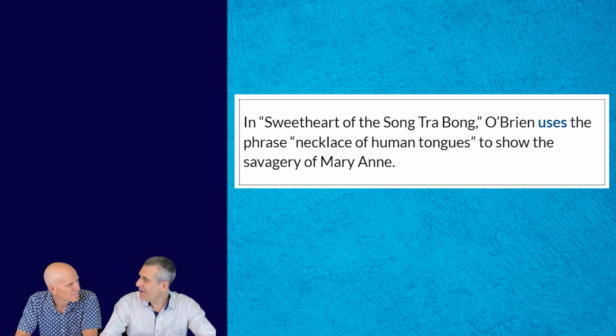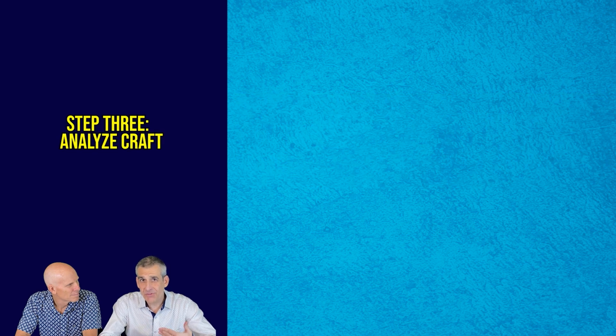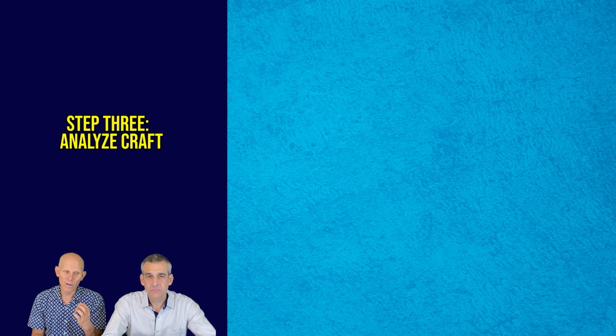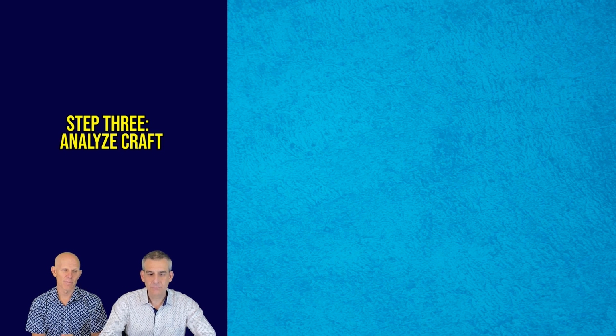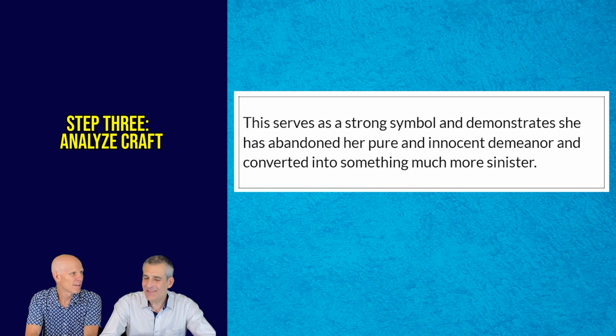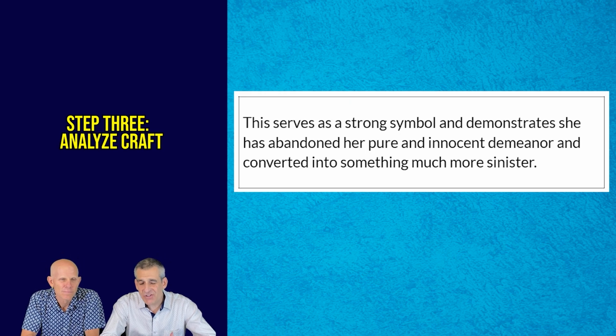Step 3 would be to analyze craft and identify that authorial choice. What do you want to pin to that phrase, necklace of human tongues? Well, the necklace of human tongues is obviously an object that we can see and touch in the story, so it's a symbol, and I want to talk about how that's symbolic. So I might say, this serves as a strong symbol and demonstrates that she has abandoned her pure and innocent demeanor and converted it into something much more sinister. I like that. I can see the tongues. I understand how it's used to create this effect. I understand how it's shaping meaning.